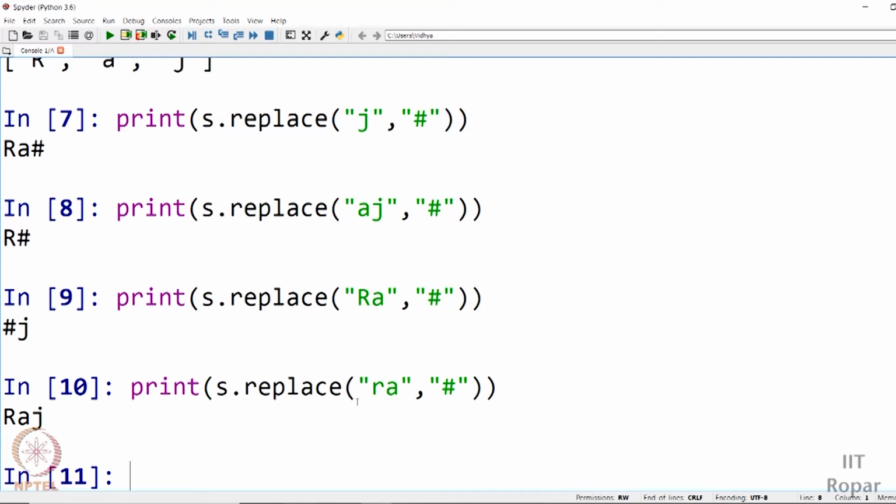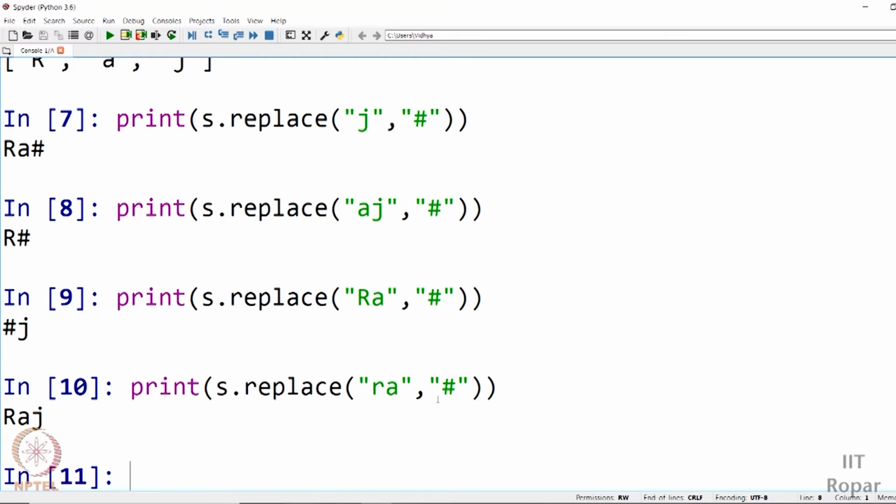And most passwords are case sensitive, if you have been using them, with your mail or your net banking, anywhere. The passwords are case sensitive. So in that case, a capital A is different from a small a. This is what we call case sensitive. Alright, so this is how this replace functionality works.